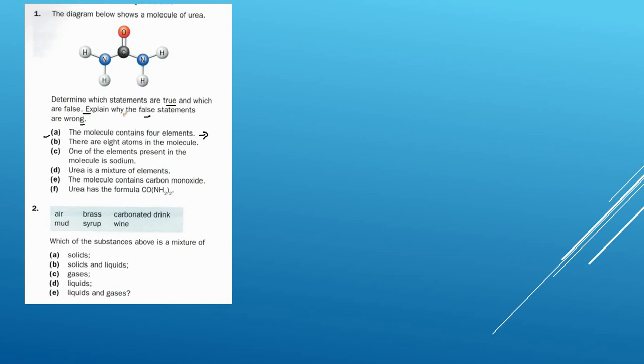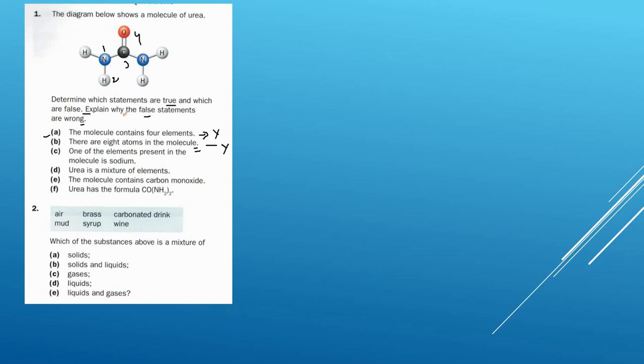I think you can think quickly and tell me yes. For example here: 1, 2, 3 and 4. So this is right. There are 8 atoms in the molecule. Are there 8 atoms? Let's count: 3, 3, 6 and 8. So yes, this is right.